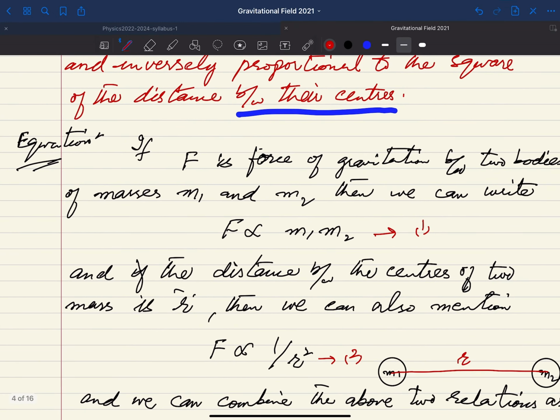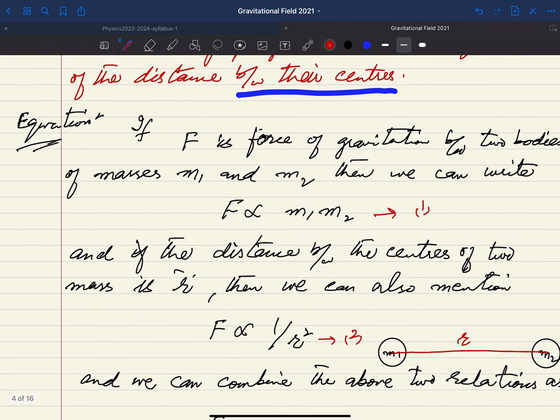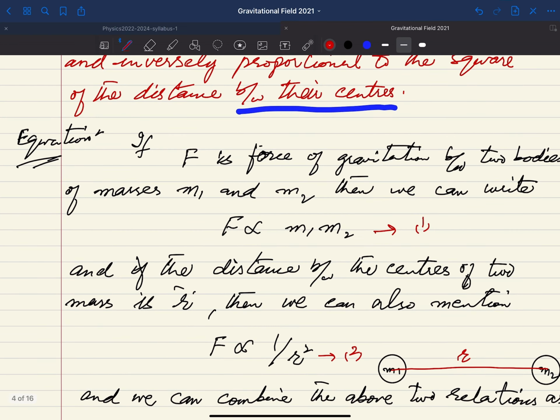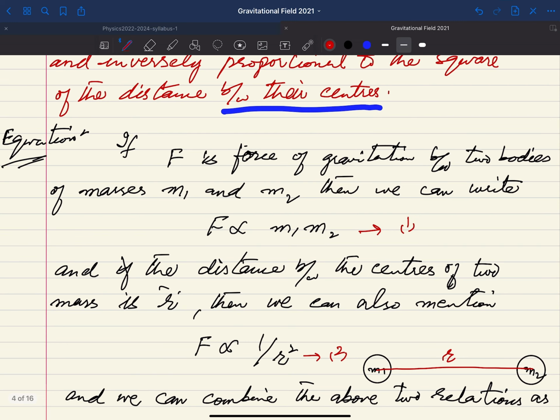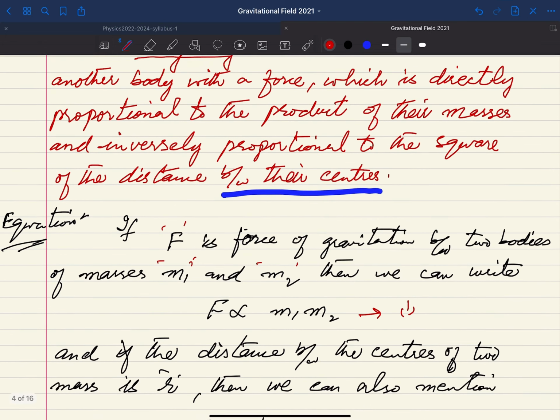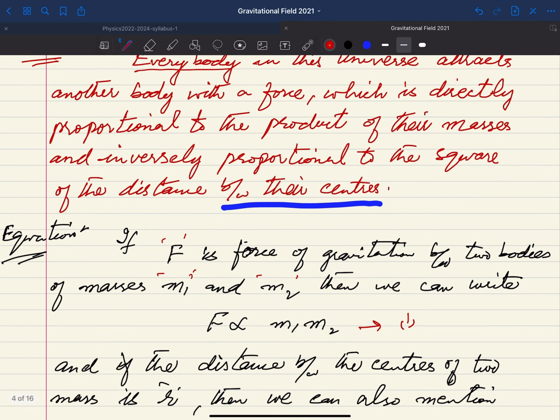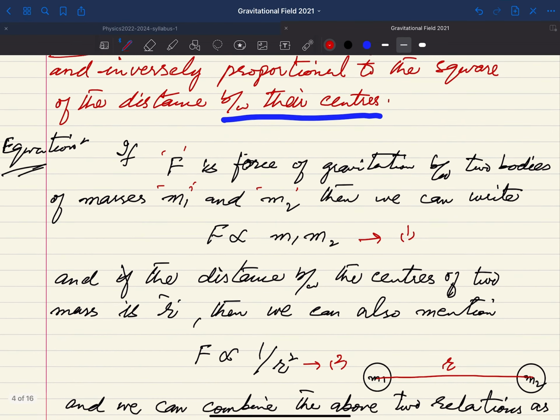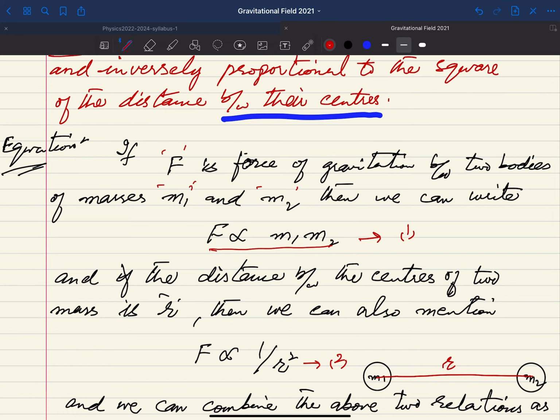Now if we want to develop an equation with the help of this statement, so what we have here: if F is the force of gravitation between two bodies of masses m1 and m2, then we can write, because we have already written in the statement, that it is directly proportional to the product of their masses.